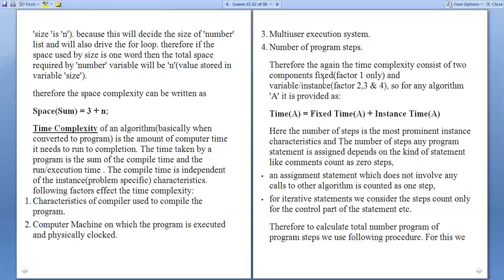Again, we can consider the time complexity with fixed and variable parts. The fixed part has factor 1 only, and in the variable part you can consider the 3 factors. In the fixed part we have the characteristics of the compiler. In the variable part we have the computer machine, the multi-user execution, and the number of program steps.